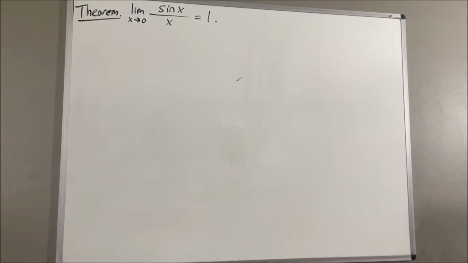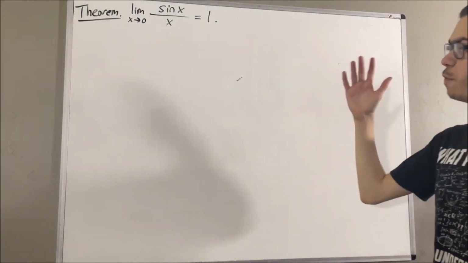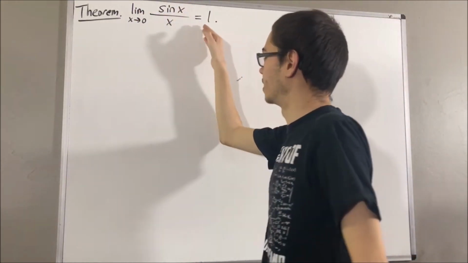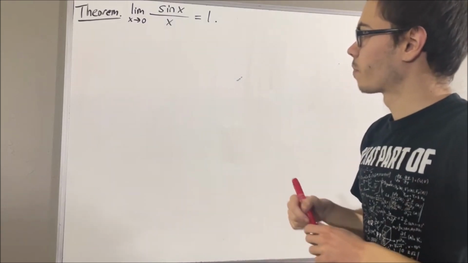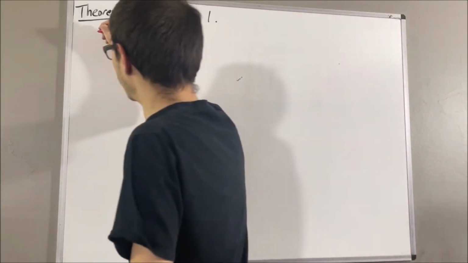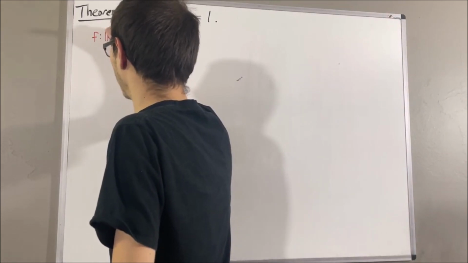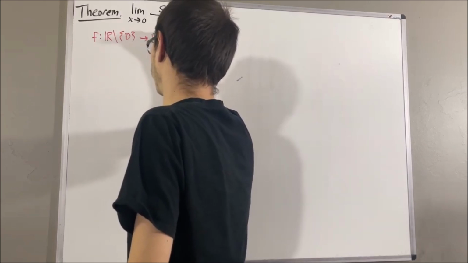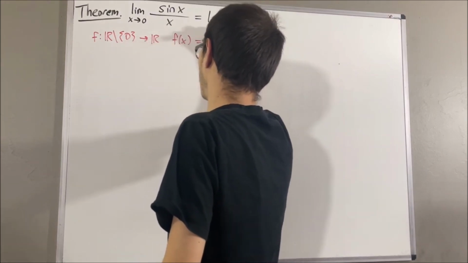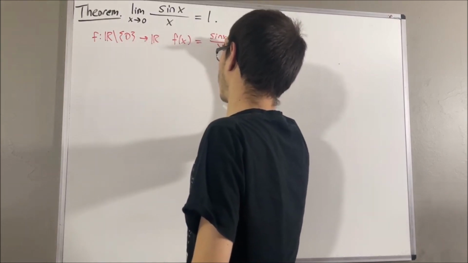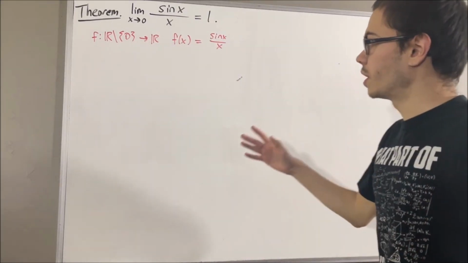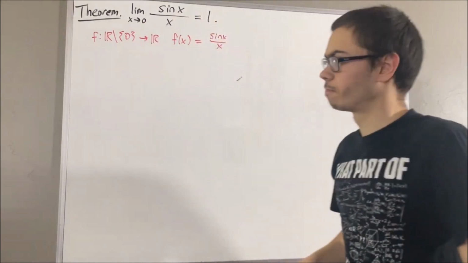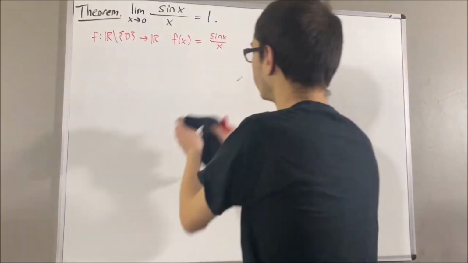Hello! In this video, we are going to prove the following theorem. The limit as x approaches 0 of sine of x over x is equal to 1. Really, what we're considering here is the function f over the domain of non-zero real numbers, defined by f of x equals sine x over x. So we want to show that the limit of this function as x approaches 0 is equal to 1. That's really what we're doing here.